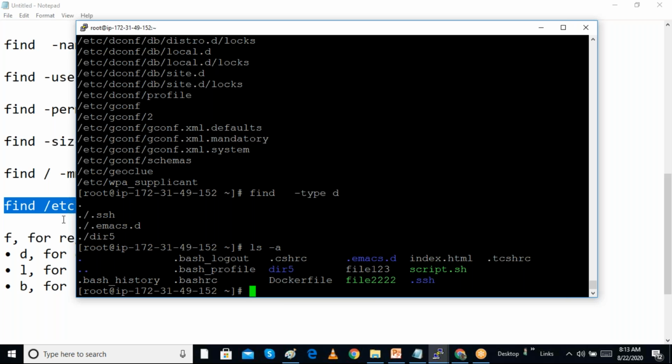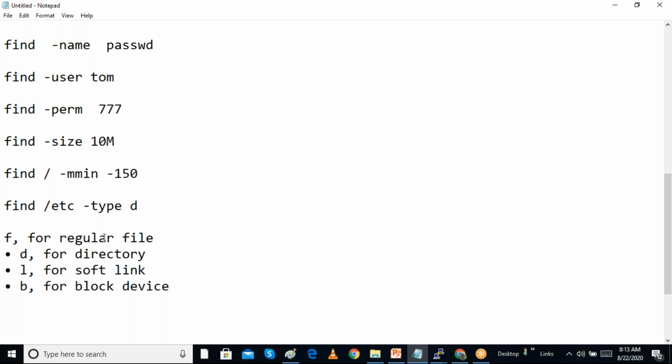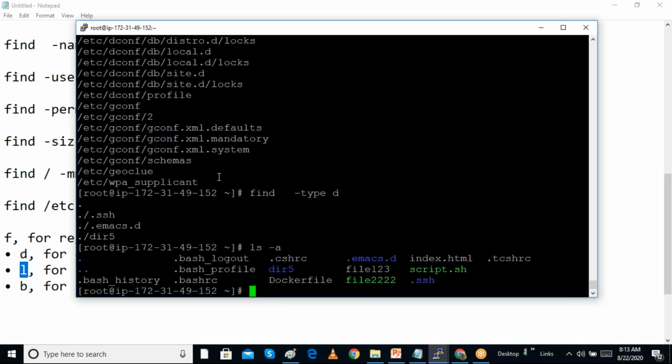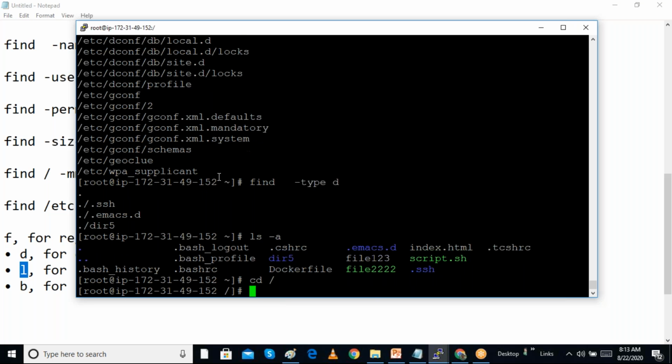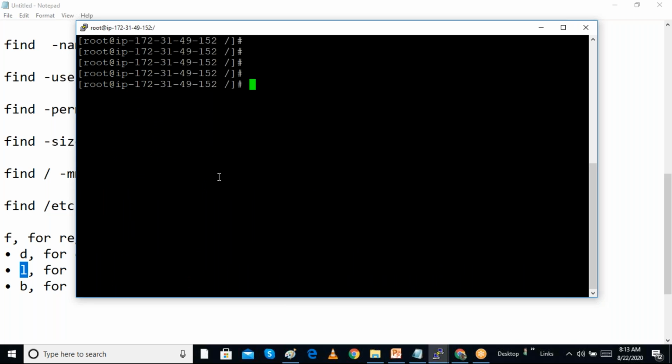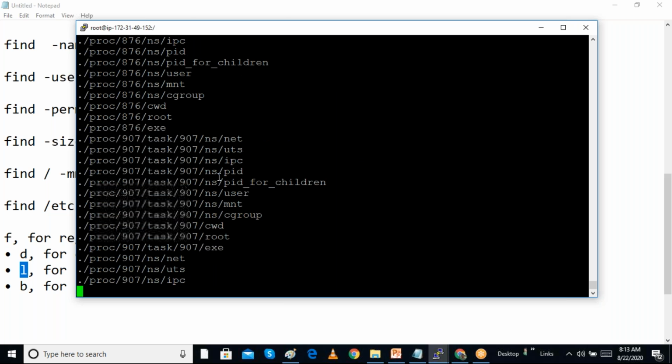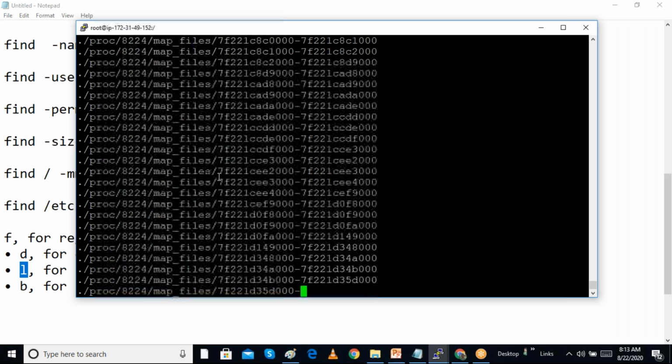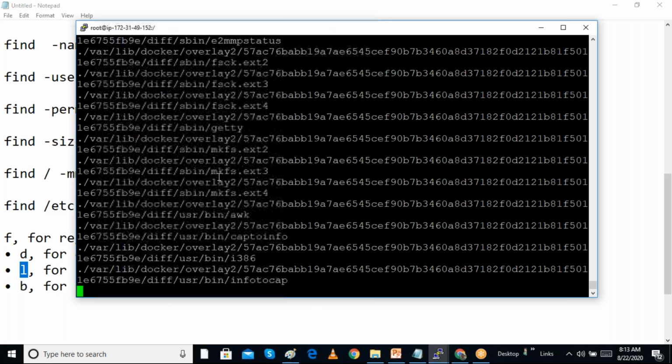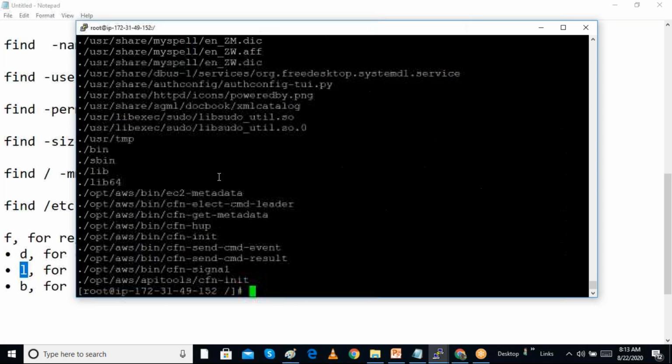We can search based on file type, where l is for link and b for block device. So we want to search all the links in the system. We can go to cd / and give find, with -type l. We can see all the links showing. How many soft links are there? A lot of soft links are there, and all of these are soft links.